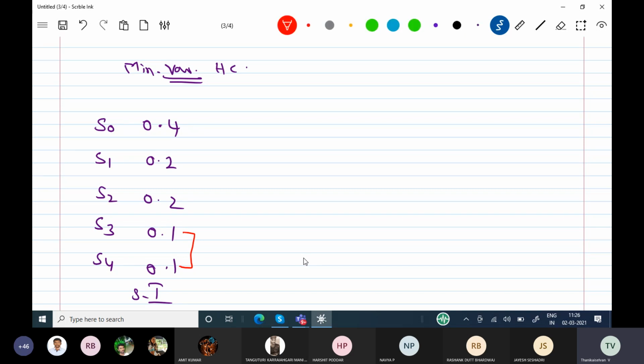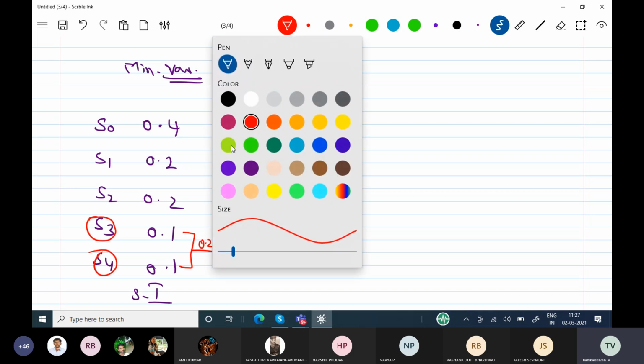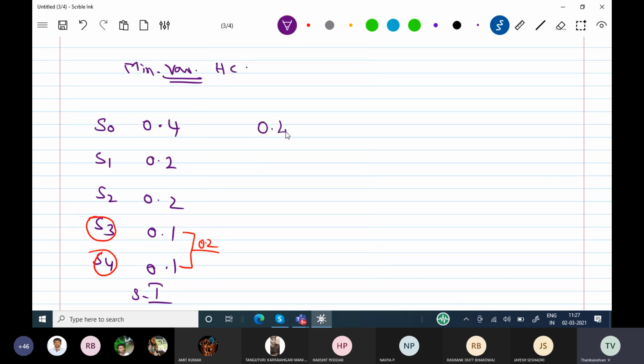In the first stage, we combine the last two probabilities. We add 0.1 and 0.1, and the new probability is 0.2. That is appended in the next stage. This appending process is classified into two types. You see 0.4, 0.2, 0.2 like this.